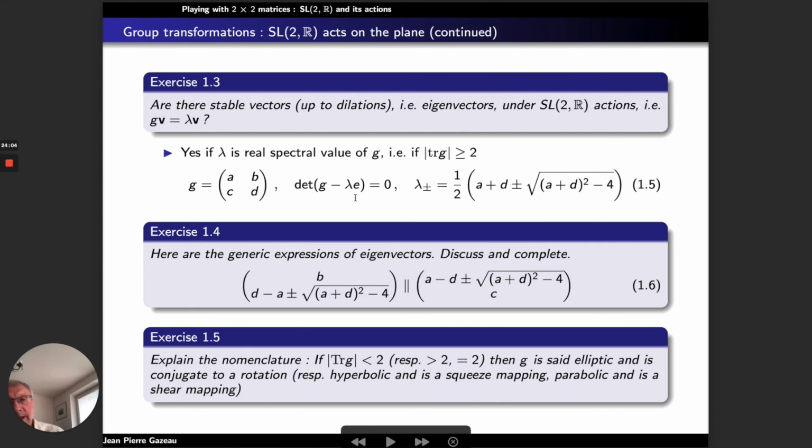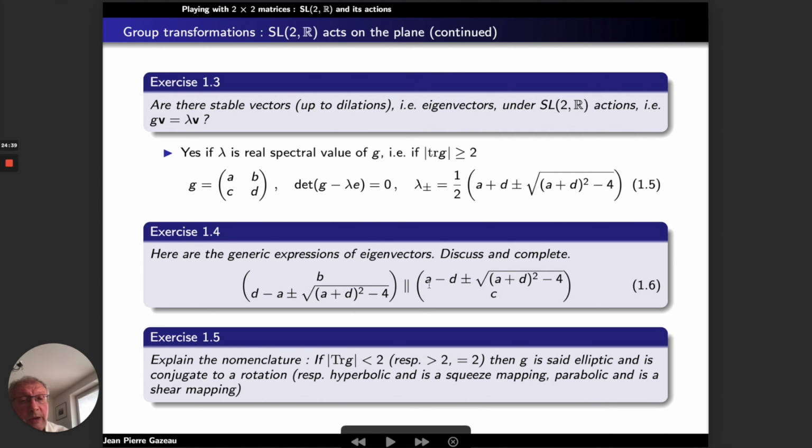That means the matrix in that case is plus E, or it can be minus E. E is the identity in the group. And the next exercise, in the general case, consists in finding the expression of eigenvectors when you don't have degeneracy.